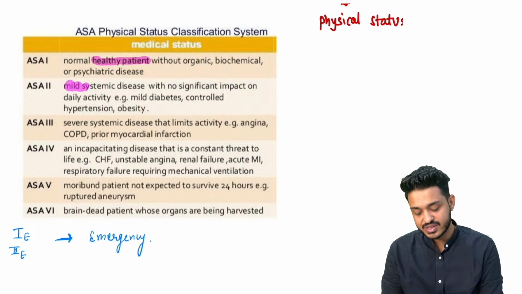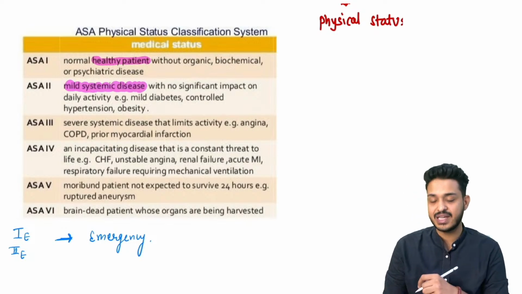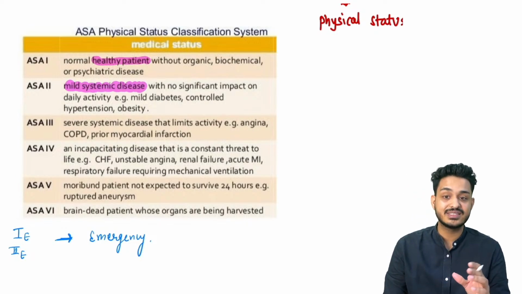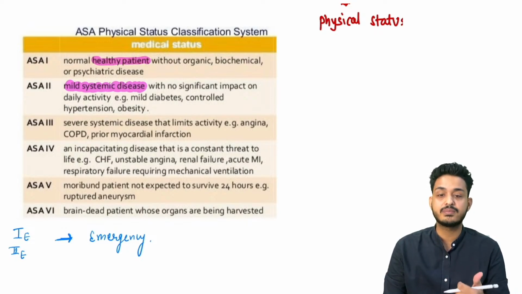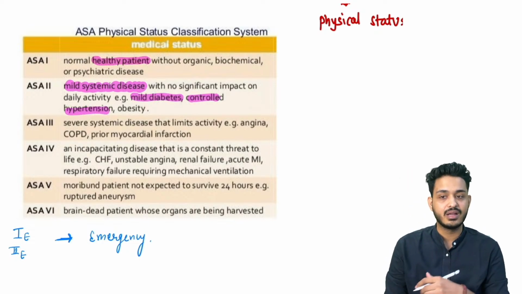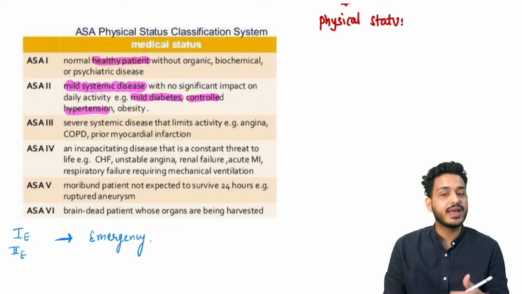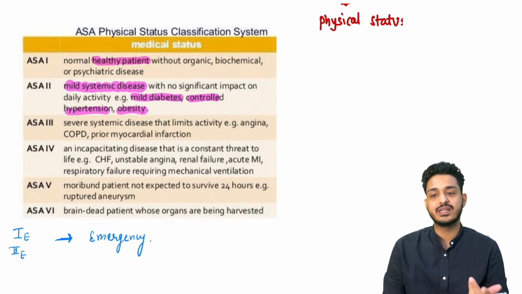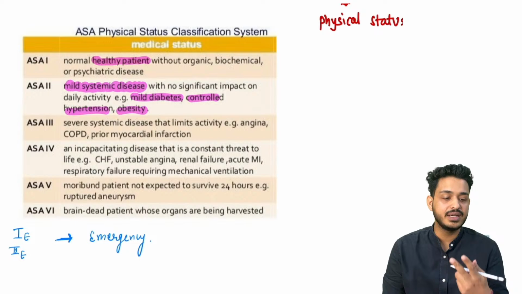ASA 2: this patient is going to have mild systemic disease, but these diseases cause no significant impact on the activity of that particular person. Like a patient with mild diabetes, that means HbA1c can be 7, right? So this person can have mild diseases like mild diabetes. Examples are important. Nowadays they are not asking directly what ASA grade 2 is, they are giving examples. A patient with obesity is also ASA grade 2.